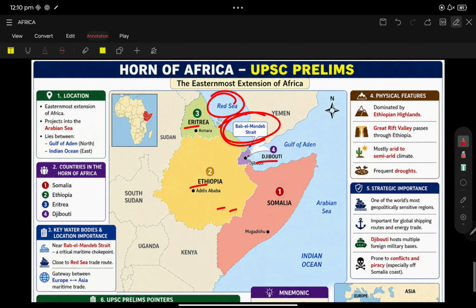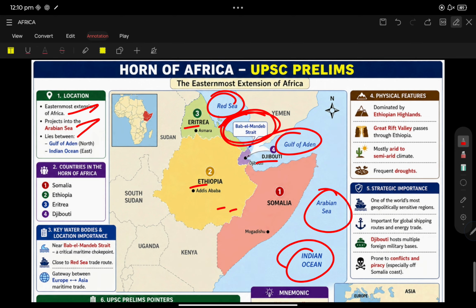Okay. We have just discussed the Bab el Mandab Strait, which connects the Red Sea via the Gulf of Aden to the Arabian Sea and Indian Ocean. The Horn of Africa is the easternmost extension of Africa and projects into the Arabian Sea. It lies between the Gulf of Aden and the Indian Ocean, and its countries are Somalia, Ethiopia, Eritrea, Djibouti, SEED. It is a key location near Bab el Mandab, a critical choke point. Very much important.